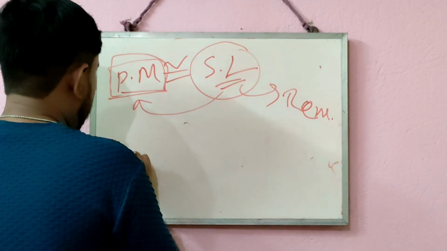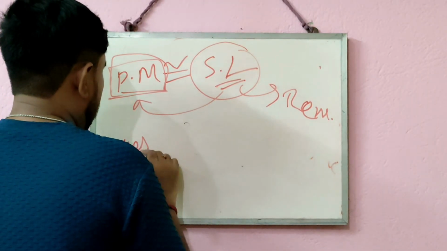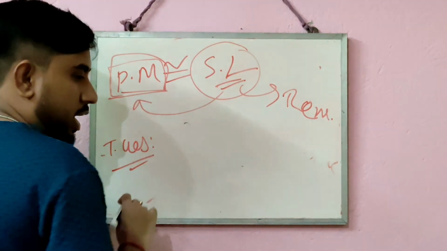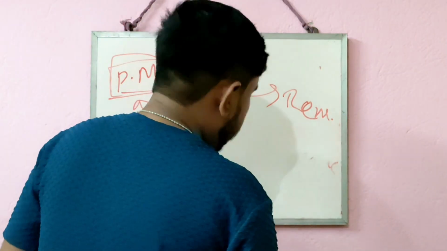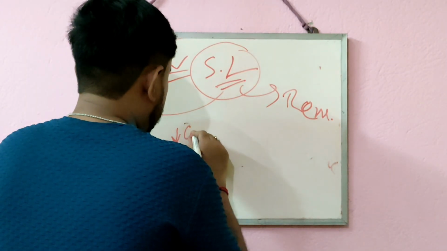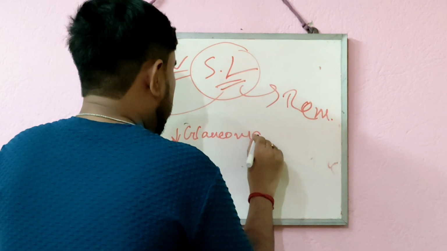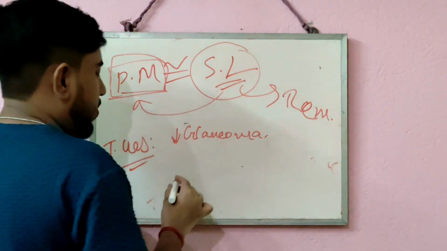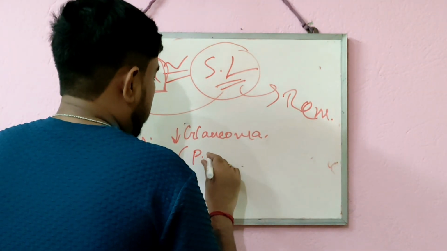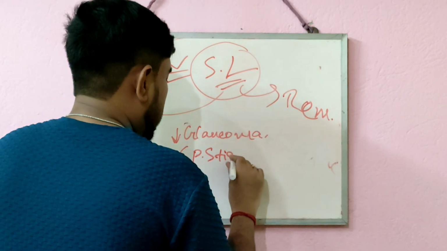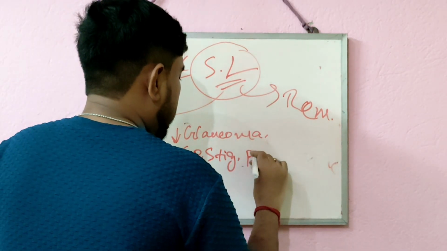So now we will go to the next part, the therapeutic usage of this kind of drugs. These drugs can be used to treat glaucoma. To treat glaucoma, generally two parasympathomimetic drugs are used. They are physostigmine and pilocarpine.